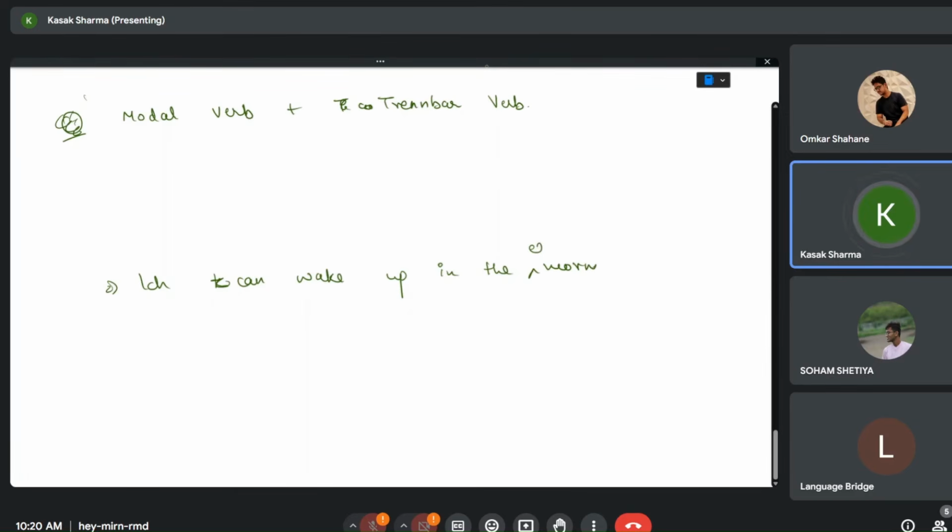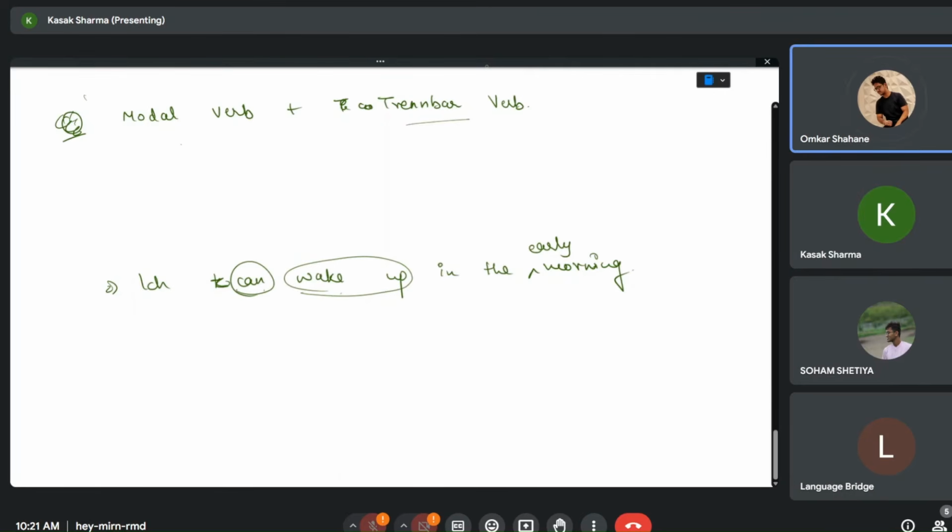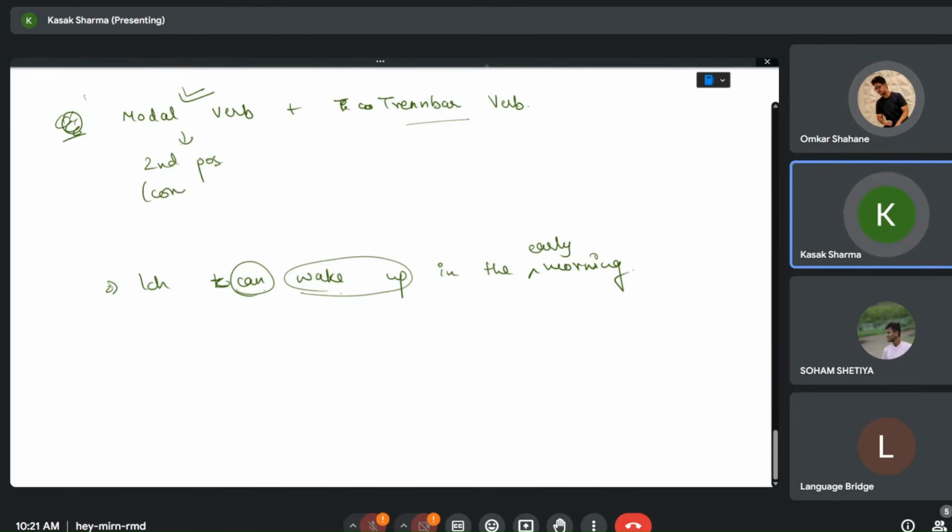Here can is the modal verb, and wake up is the trennbar verb, right? Again, the modal verb takes the preference. So the modal verb comes at second position, conjugated according to the subject.